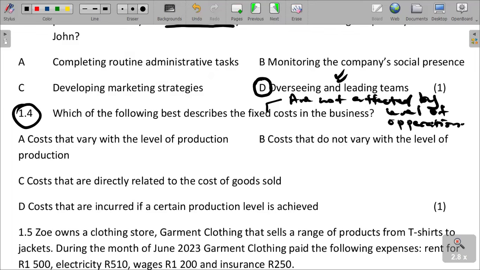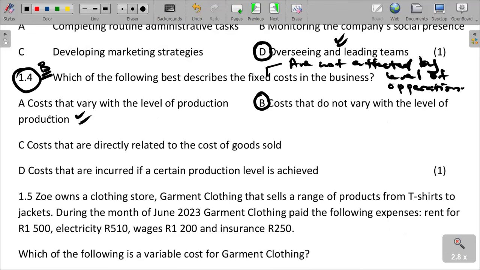So they are inevitable costs. They are costs which are always incurred by a business irrespective of the capacity of production. So which of the following best describes the fixed cost in a business? Fixed costs do not vary with the level of production, so you can see that the answer is B. The answer is B.